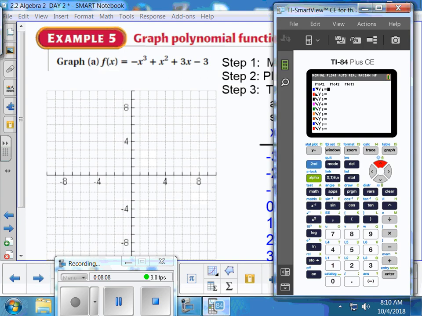So you go into your y equals, that's where you put your equation in. Negative x to the third less x squared. Oh no, I'm going to go over and type it in at my computer because I'm messing up my exponent. You have to make your cursor big again. You have to hit the right arrow to make your cursor big again. That is something I forgot to do.